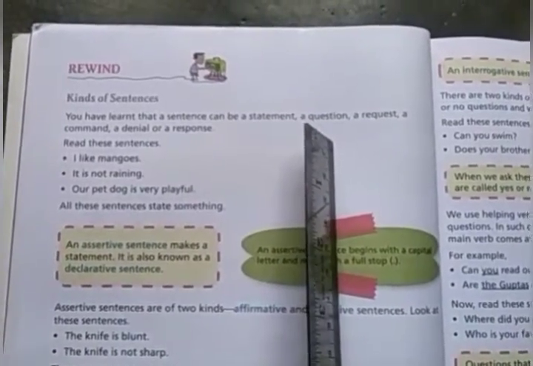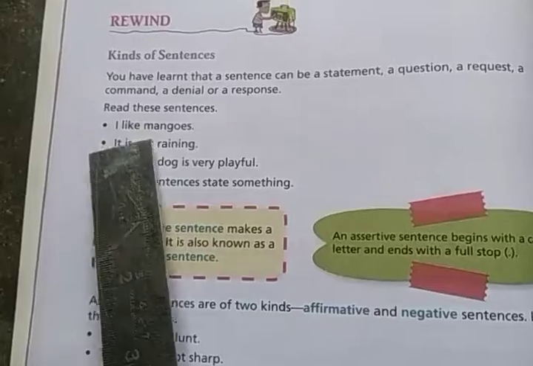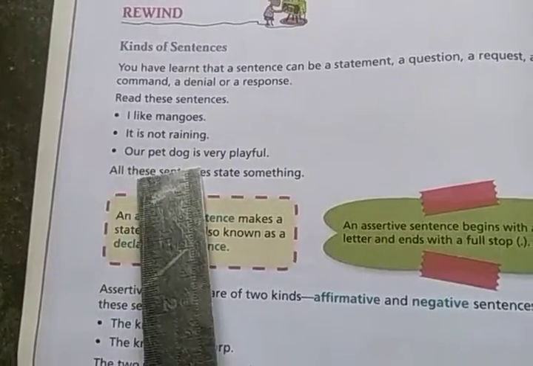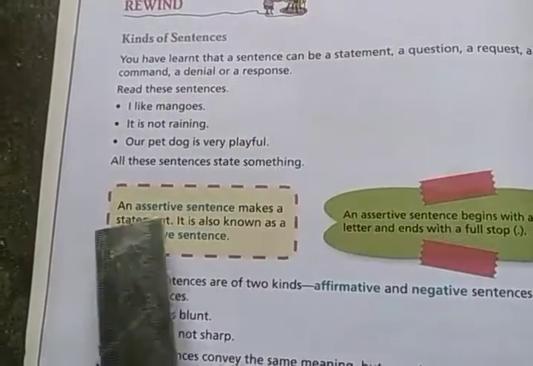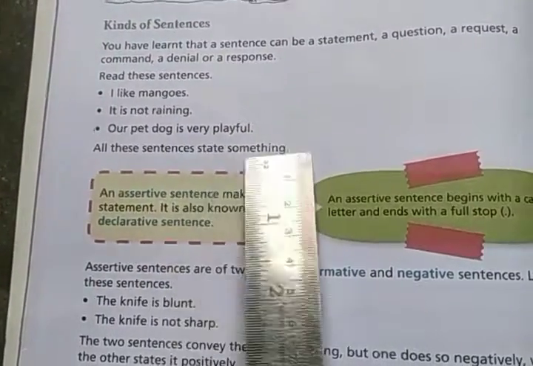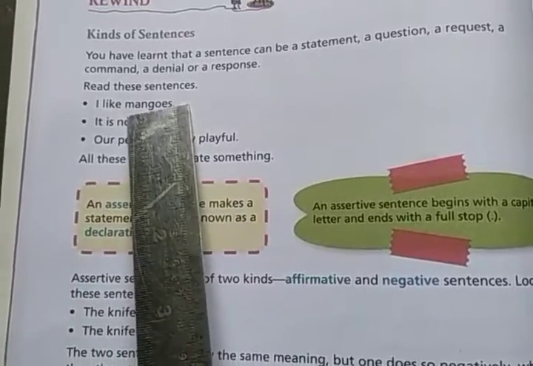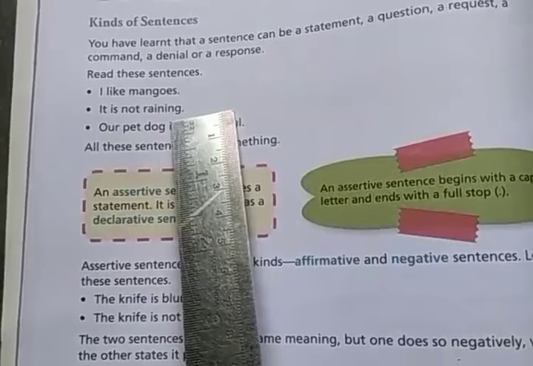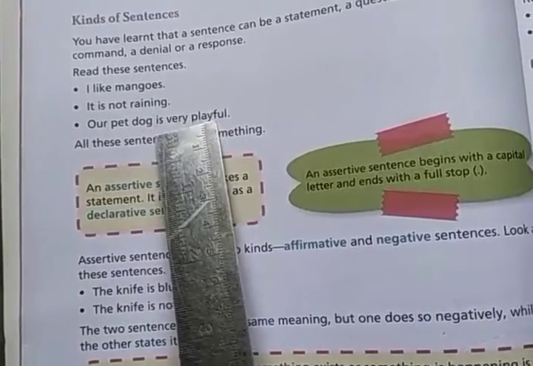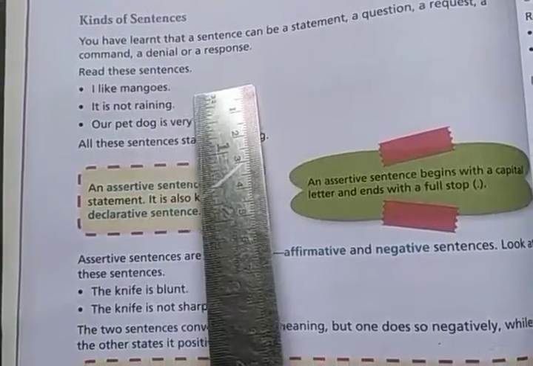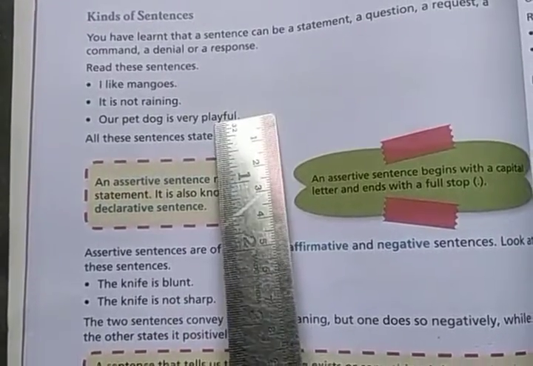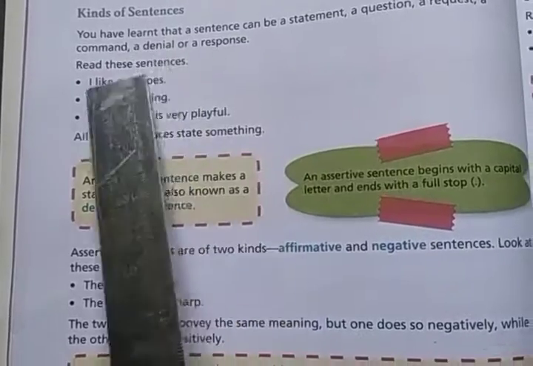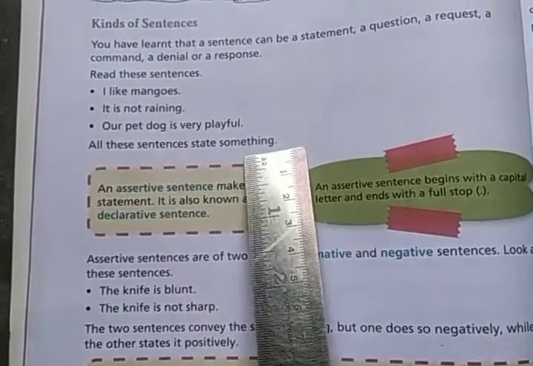Now read these sentences. I like mangoes. It is not raining. Our pet dog is very playful. All these sentences state something, right? You can read the sentences and understand that these statements are declaring something. These are simple sentences. There is no question, no request, no command. Simple declarative sentences. These types of sentences are called assertive sentences.